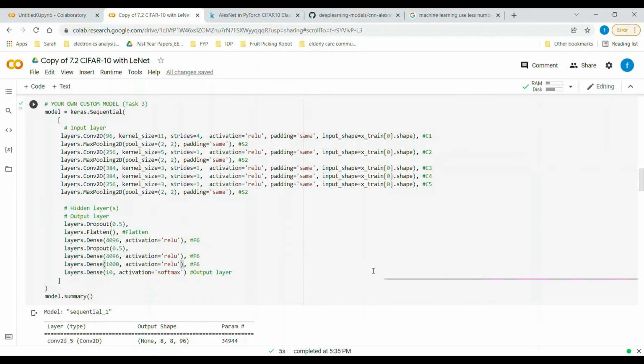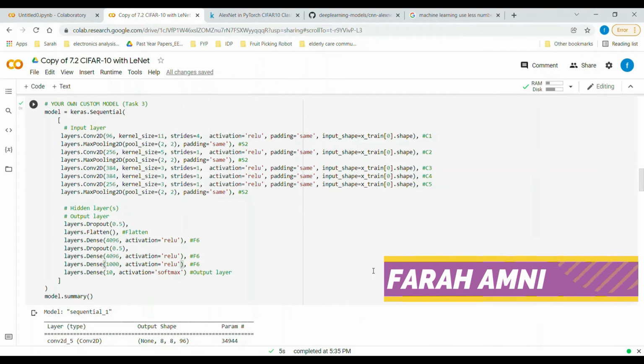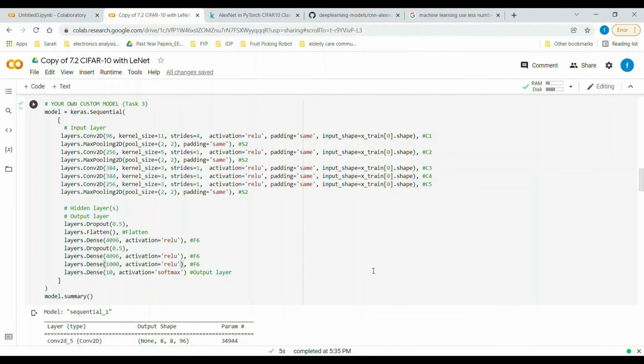Okay, now next. Assalamualaikum sir, I am Farah Amni and I'll be explaining task 3. For task 3, we are instructed to recreate the AlexNet model and train the model on CIFAR10 dataset. To construct the code for the AlexNet model, we have referred to the class notes and some examples that we have stumbled upon on the internet. We have also made some amendments in the code by trial and error to obtain the best accuracy for the model.